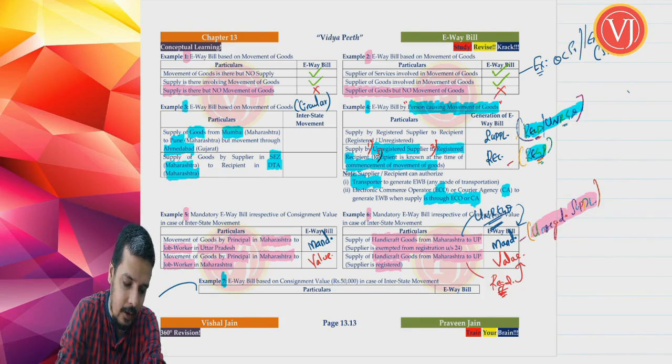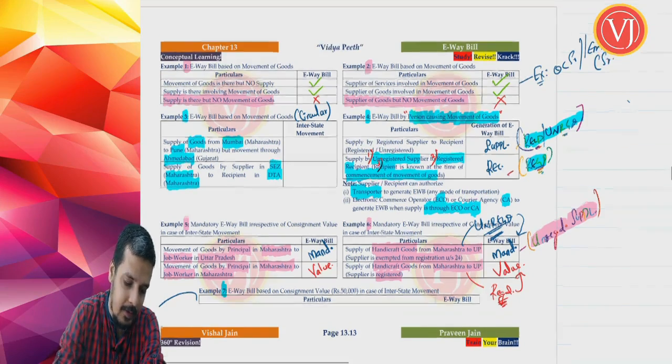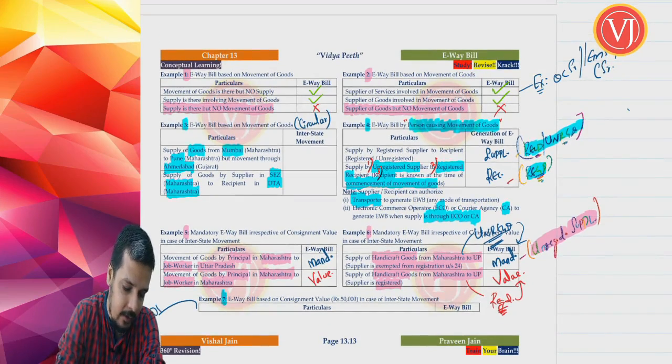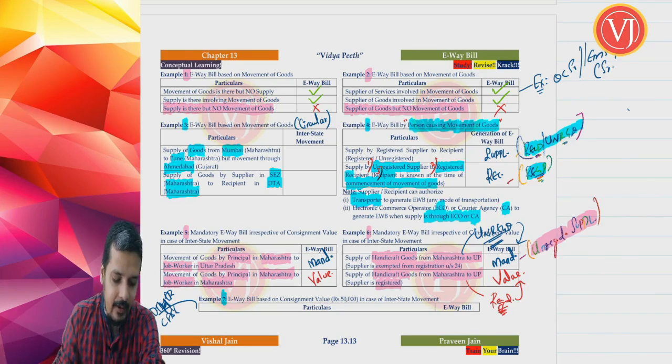They are explained in your example number 7. In all other cases, you have to generate e-way bill based on the value.